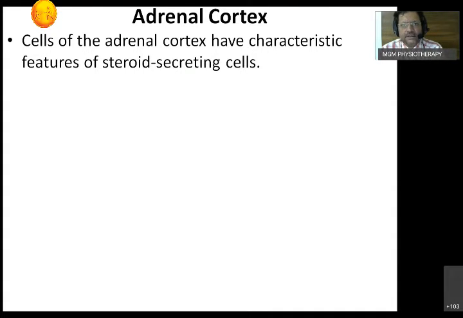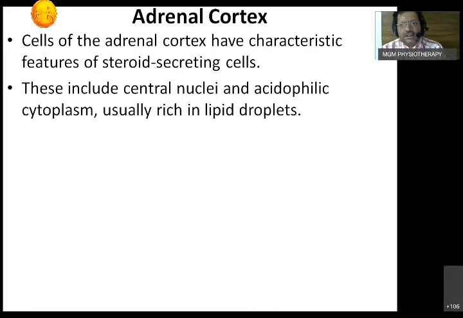Third thing is that accumulation of cholesterol means lipid globules in the cells, so we can see a lot of small vacuoles in the steroid secreting cells. So these are few peculiarities. These include central nuclei, and because of the large amount of mitochondria and smooth endoplasmic reticulum, the cytoplasm is acidophilic and rich in lipid droplets. That's why they will show vacuoles, because the lipid is washed out during the preparation. We see the small vacuoles in the cells.